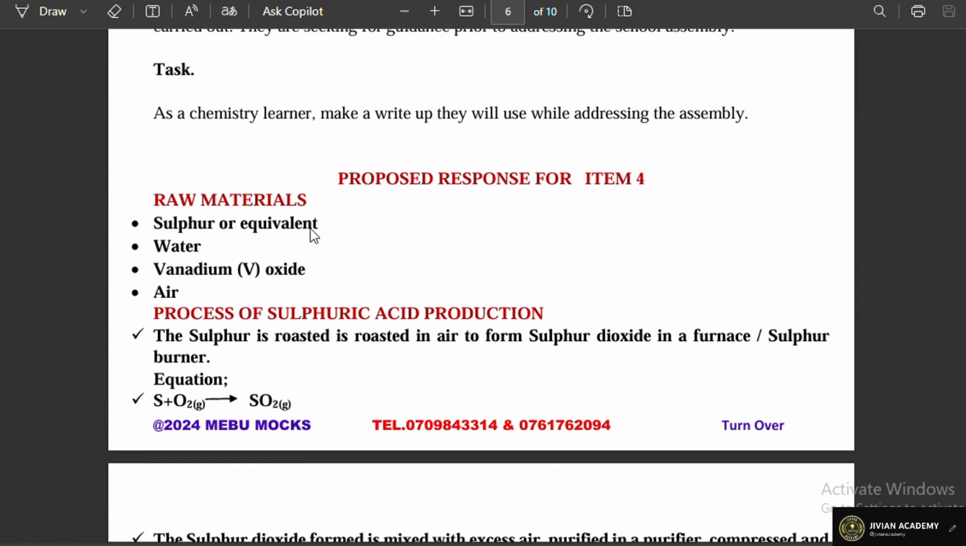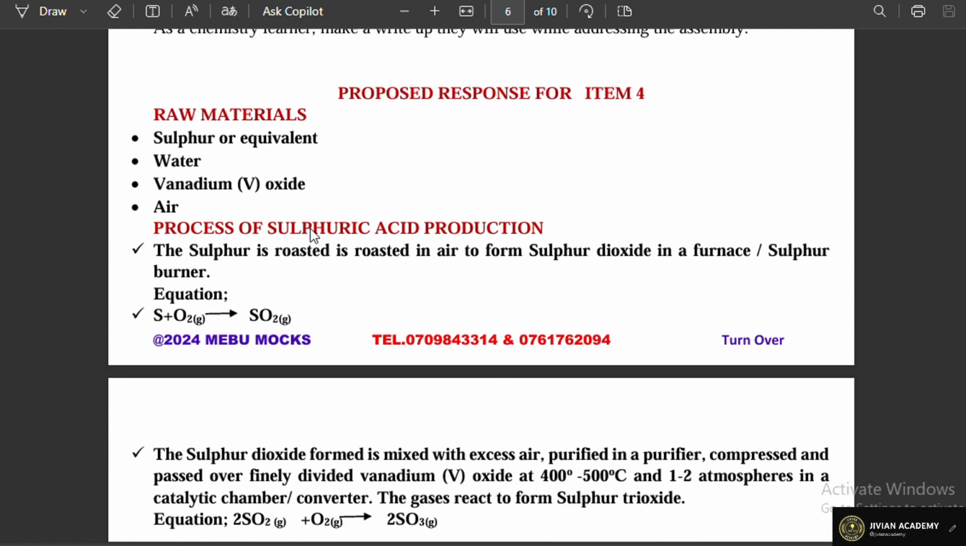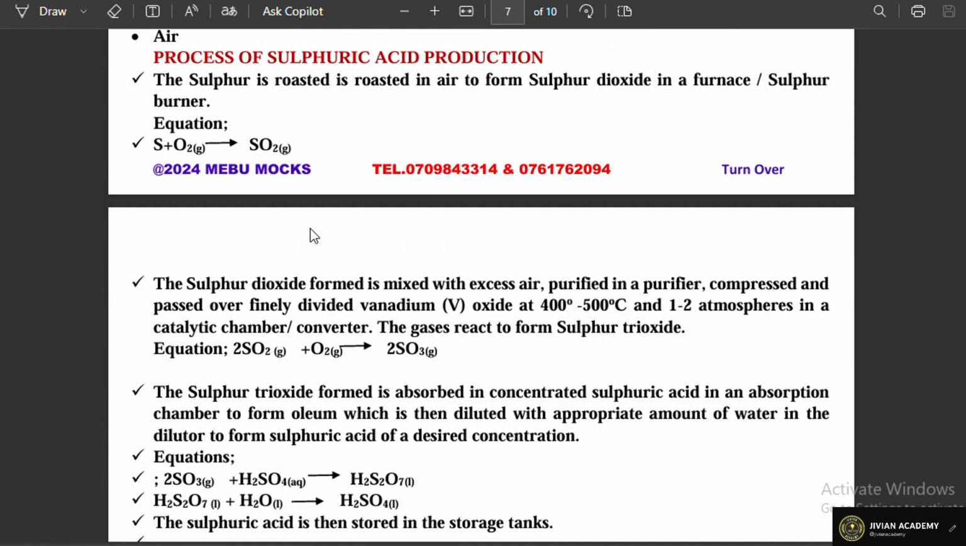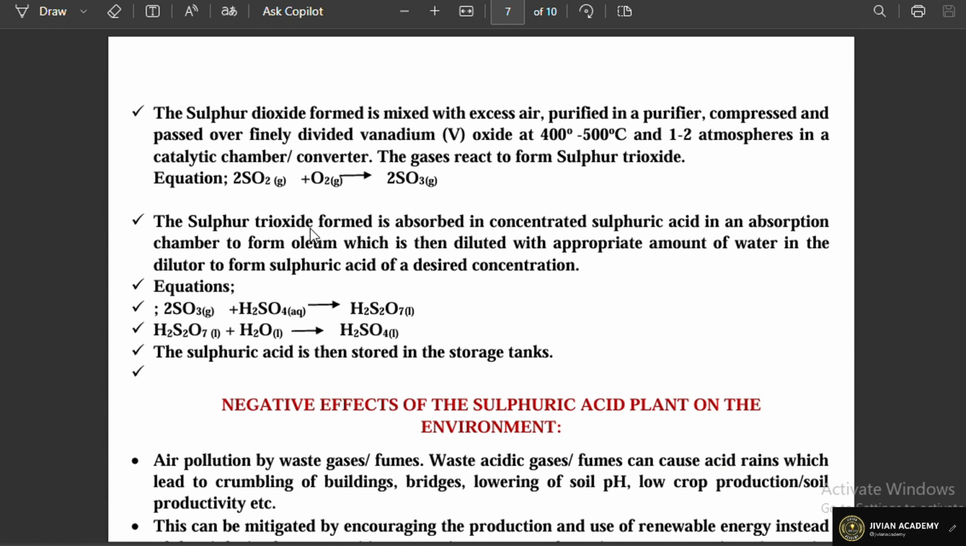Now, we begin by looking at the raw material for production or manufacture of sulfuric acid, and those are some of the raw materials that are supposed to be used. And here is the production process for sulfuric acid. So we expect a learner to state all this information, writing the well-balanced equation, stating the catalyst that's supposed to be used in this case, which is the vanadium 5 oxide catalyst. The temperature and the pressure are supposed to be indicated also.